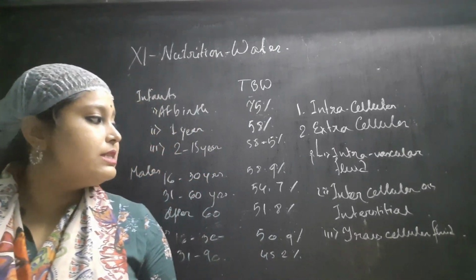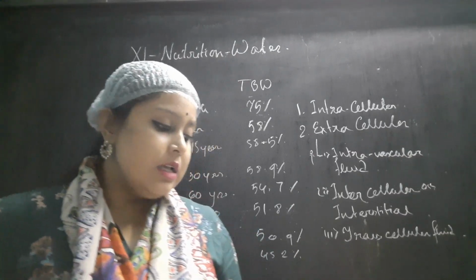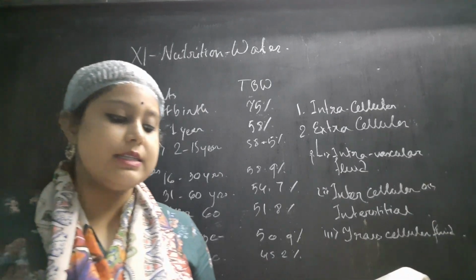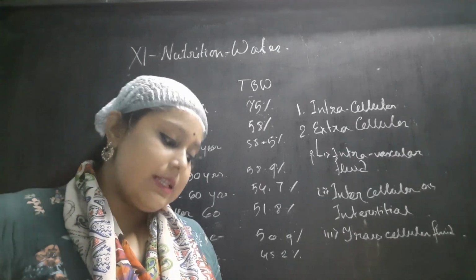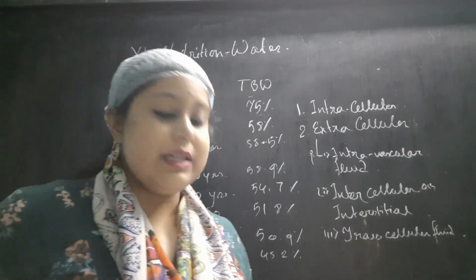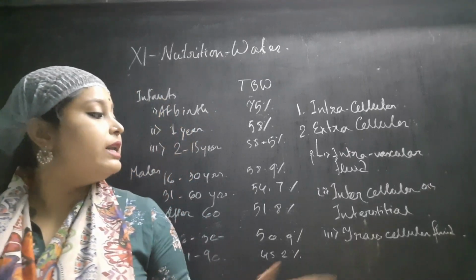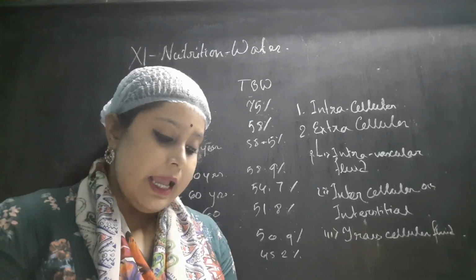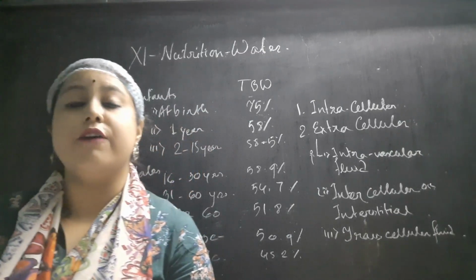The second one is the intercellular or interstitial fluid. This comprises the fluid that is present outside the blood vessels.